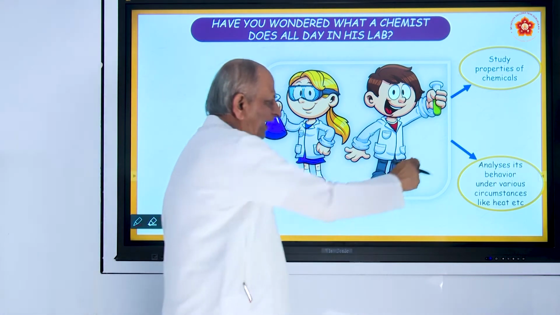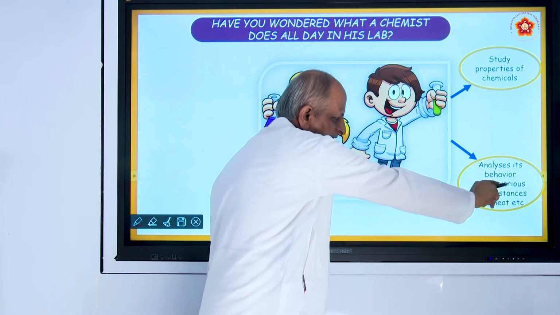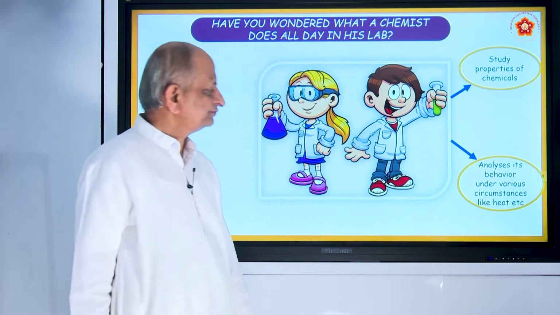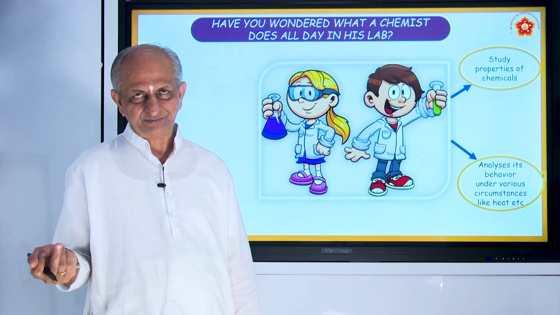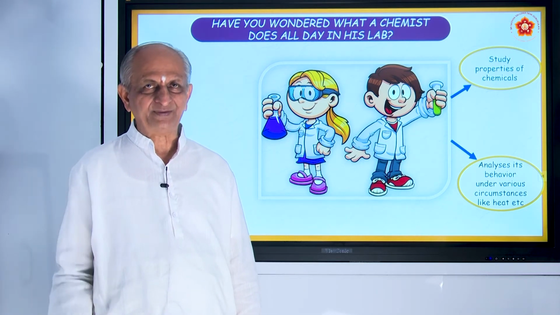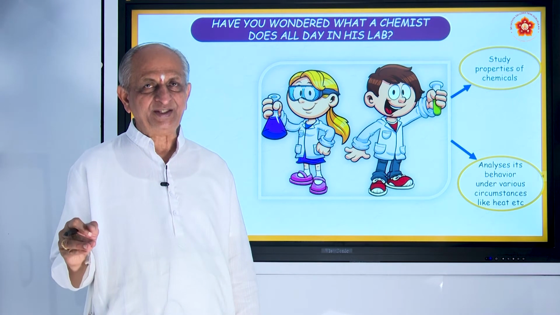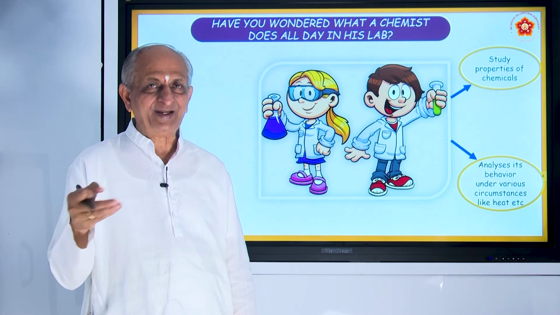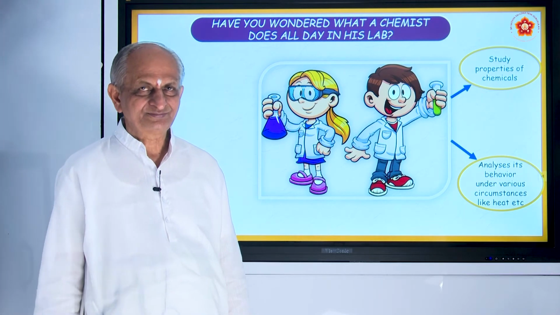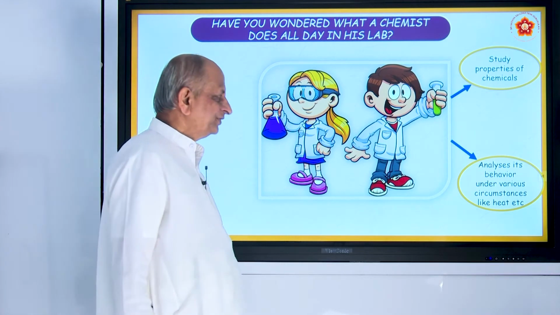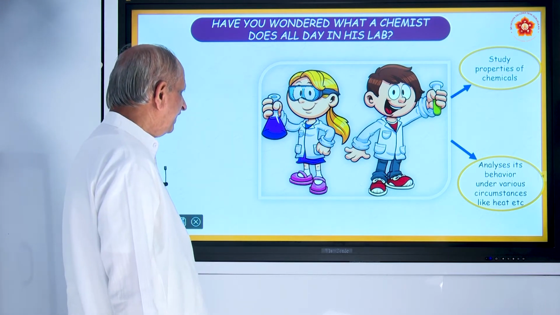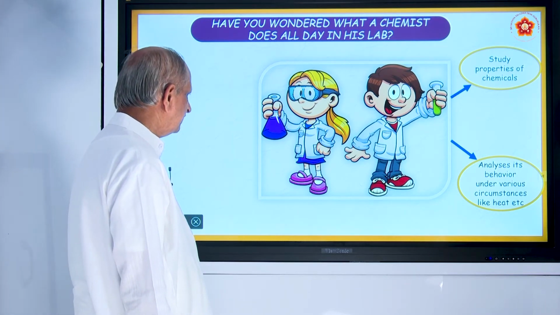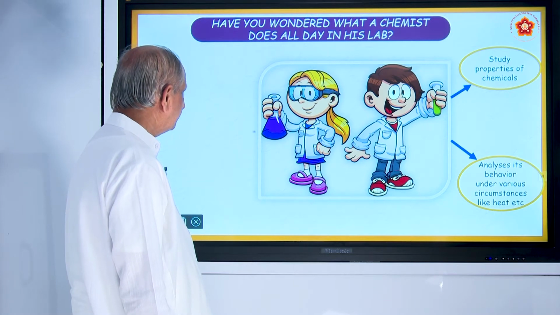Secondly, analyze its behavior under various circumstances, meaning suppose you heat, what happens? Suppose you do not heat, what happens? In many cases, by heating, the chemical reaction becomes fast, is it not? So, that is called analysis of the behavior of chemicals under heat.